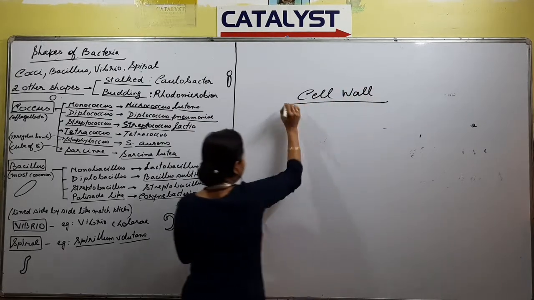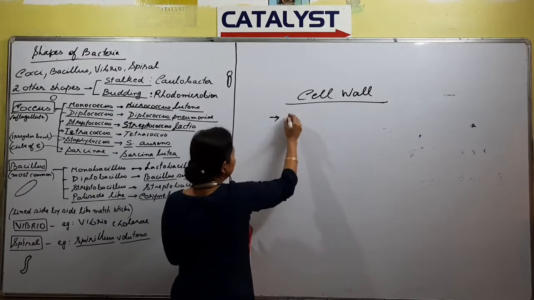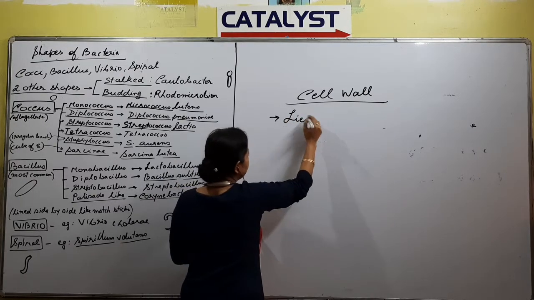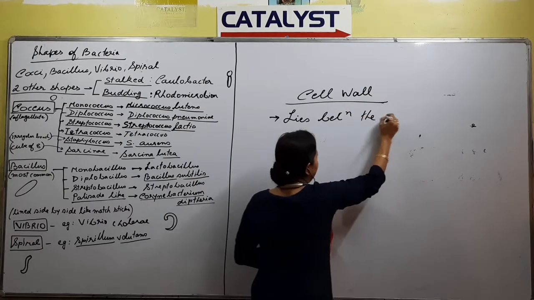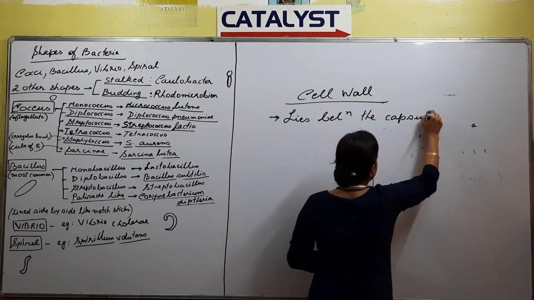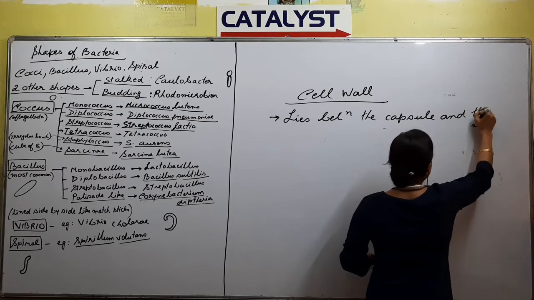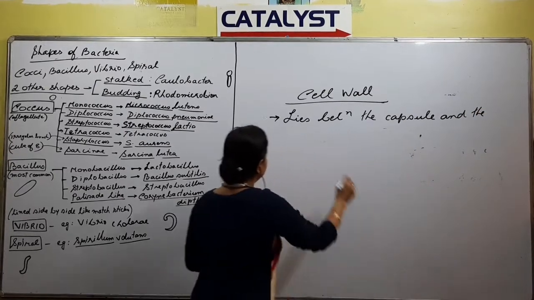Cell wall. What do we know about the cell wall? It is a layer that lies between the capsule and the cell membrane, right?